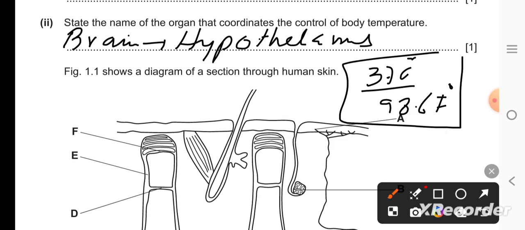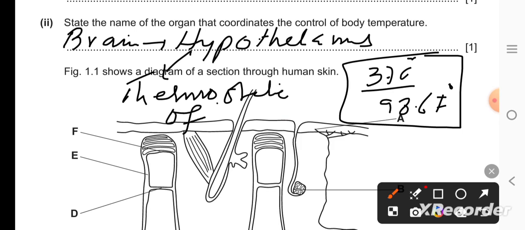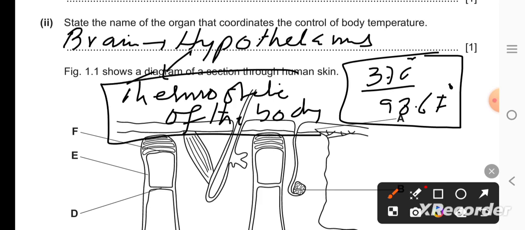Because of the regulation of the body temperature, it is said to be the thermostat of the body. So you have put over there the brain or hypothalamus. Both are the right options, right? Because there is only a single mark given.